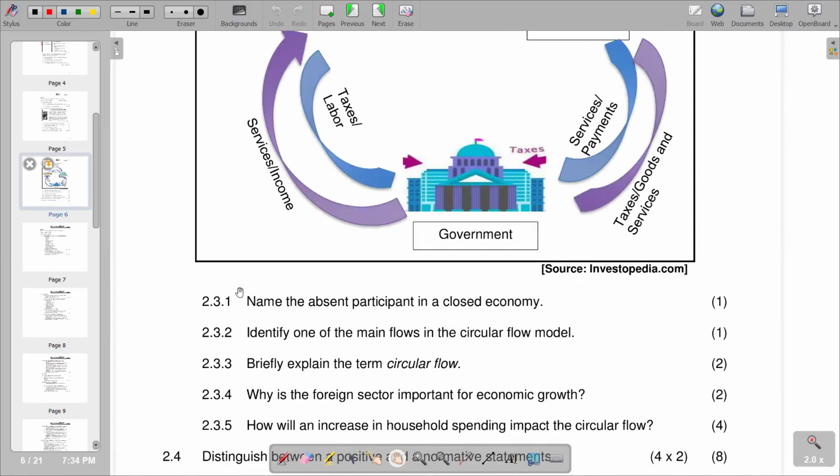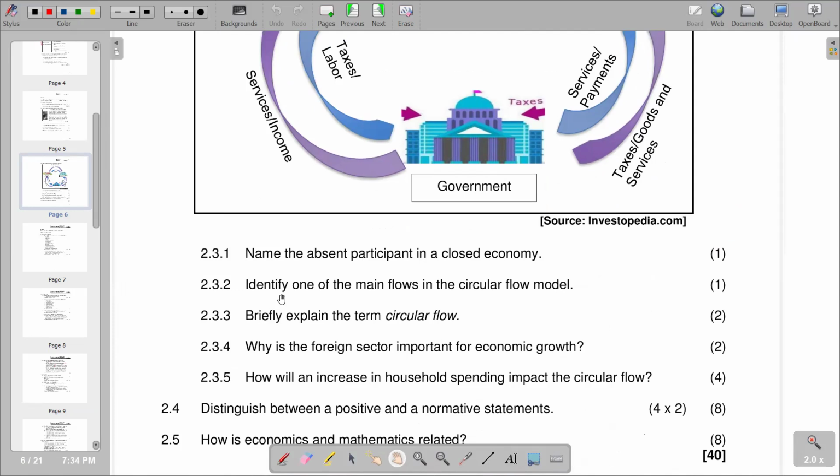So on 2.3.4, why is the foreign sector important for economic growth? So remember, in the foreign sector, that's where we are going to have our exports taking place, whereby we are selling our goods that are being locally produced on the foreign market. And if they are going to be demanded more, it means we are going to produce more, and this is going to increase economic activity in the local economy, which is going to lead to many positives in terms of unemployment being reduced, the gross domestic product going up, leading to economic growth. So this is what we have on 2.3.4.